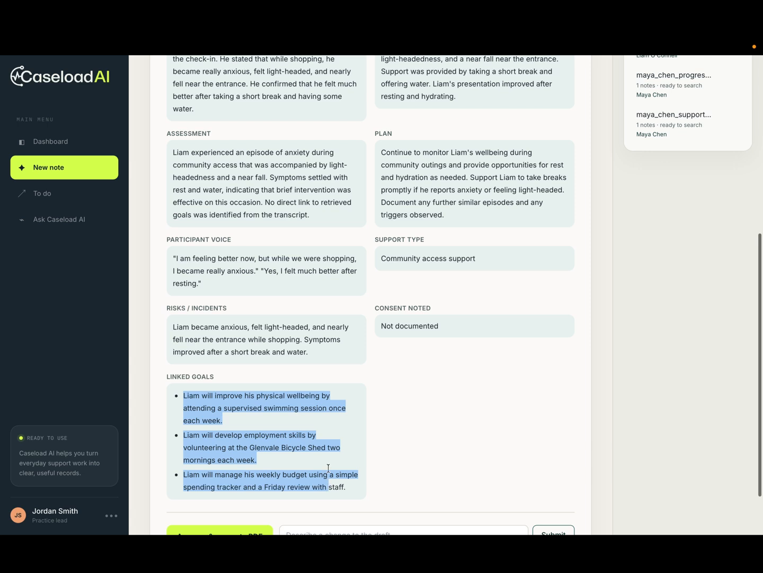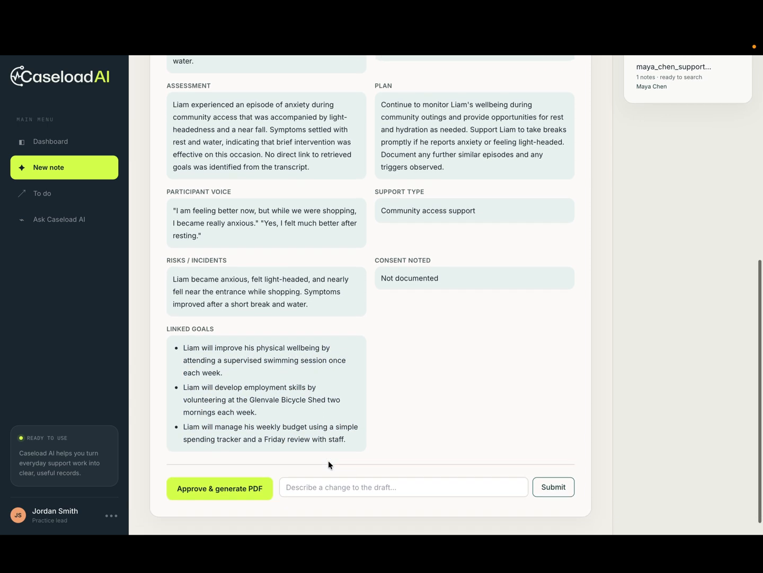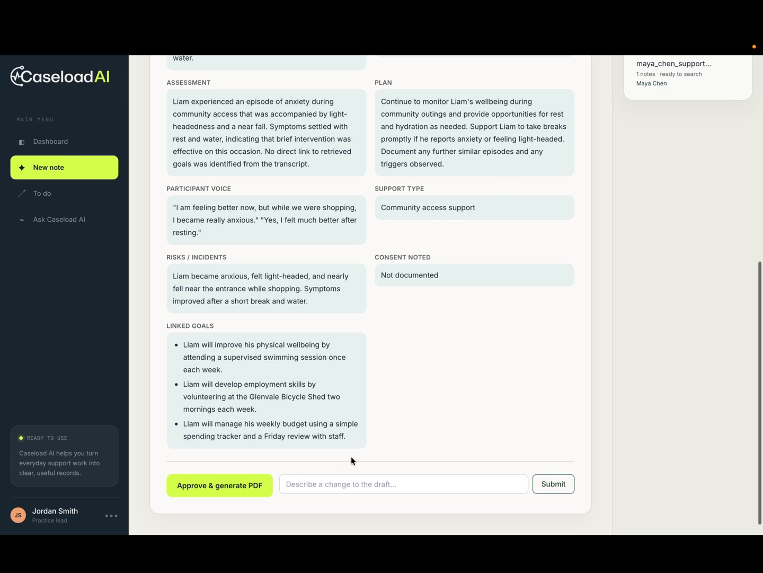Now, the generated note is saved together with the support worker's details for compliance. Before saving, the support workers can review and edit the note as part of the human in the loop workflow. So I'll also add that the participant sustained a head injury as part of the human workflow.